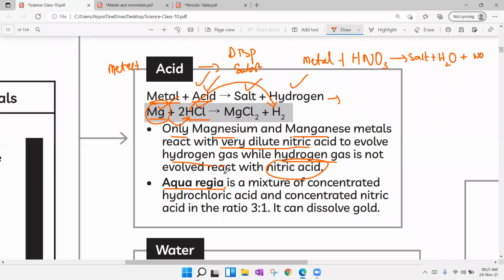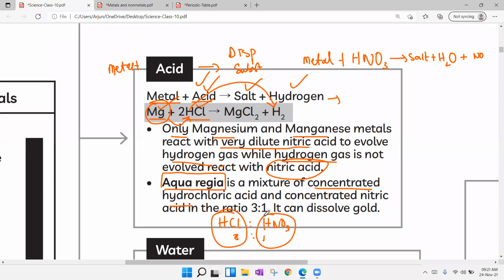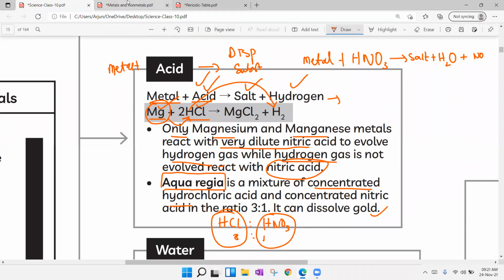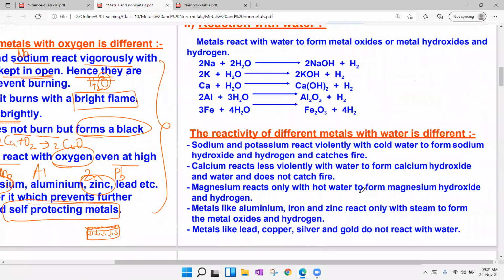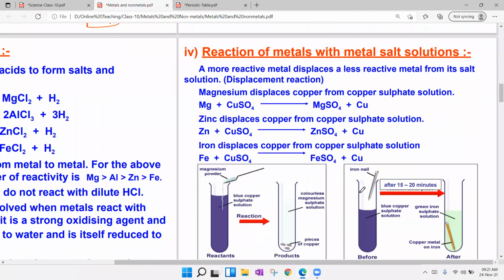Here we have another type of liquid, aqua regia, which is a mixture of concentrated hydrochloric acid, HCl, and nitric acid, HNO3, in the ratio of 3:1. I mean 3 parts of HCl and 1 part of nitric acid should be taken, and when mixed it becomes aqua regia, which can dissolve gold, silver, platinum, etc. Next, there are a few exceptions when reacting with acids that we are going to see here. This is reaction with water, right? Okay, reaction with acid we'll see.